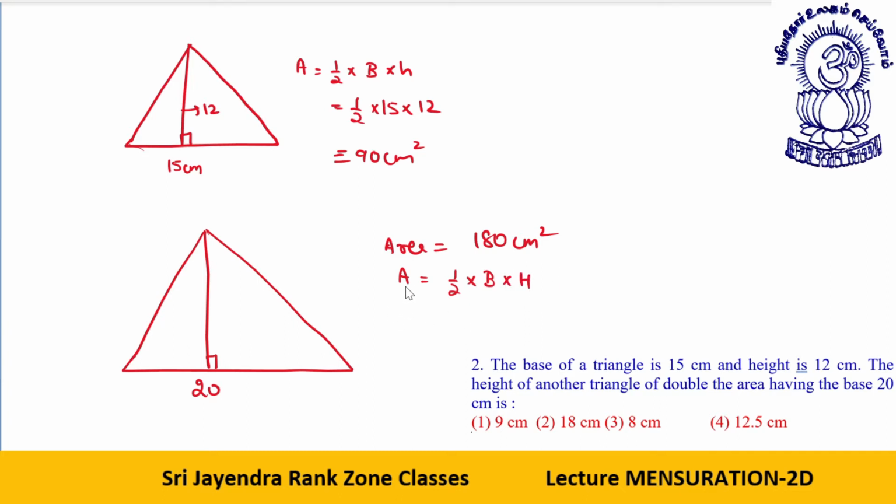You already have area as 180, half, base is 20. Let's say this triangle has a height h. Zero and zero cancel, 2 and 2 cancel, so that gives you h is equal to 18 centimeter. Option number 2.